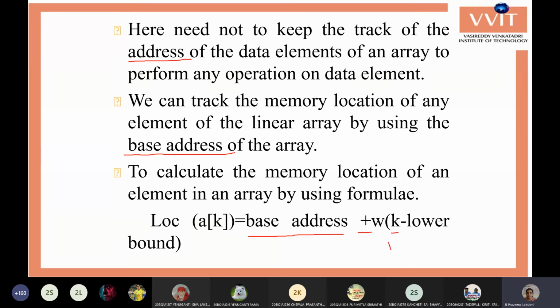For example, if it is 10, then 10 minus 0, the lower bound is 0, so 10 minus 0, times W, the size related to the data type. It takes the size for the 10 elements. Base address plus the size, so up to that we have the elements.